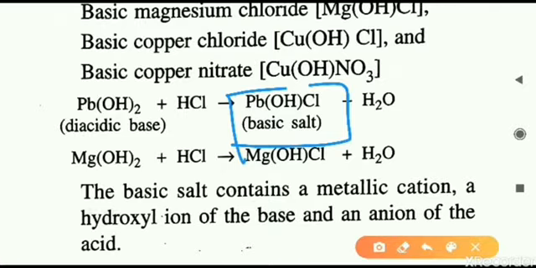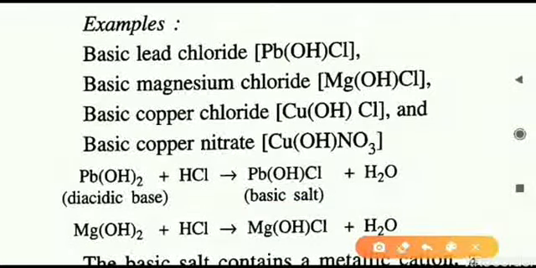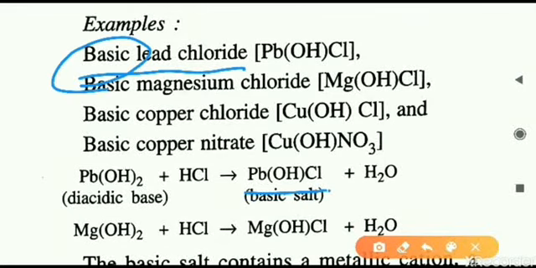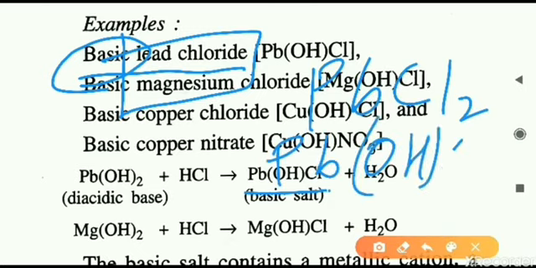What is PbOHCl? That is a basic salt, an example of a basic salt. It is named basic lead chloride. Here we have to remember to put the name basic because it is a basic salt. Lead chloride is not this. Lead chloride is PbCl2, but basic lead chloride is PbOHCl. That is the difference. Lead chloride, PbCl2; basic lead chloride, PbOHCl.